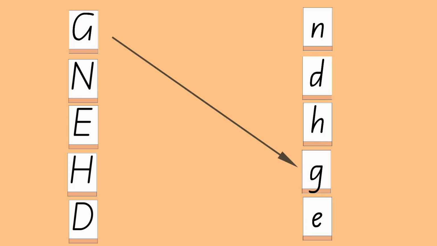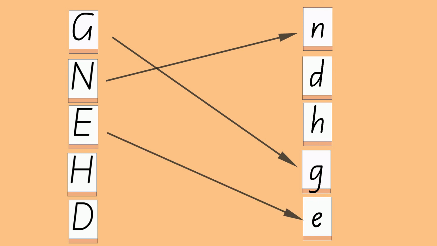There it is. The next one, capital N. Point to its lowercase match. It's up the top there. Capital E, where is its lowercase match? It's on the bottom. And capital H, where is its lowercase match? There it is.